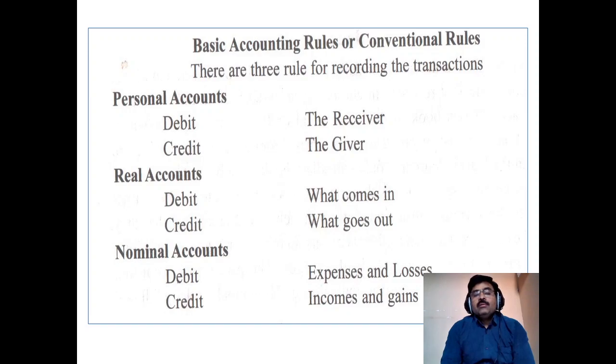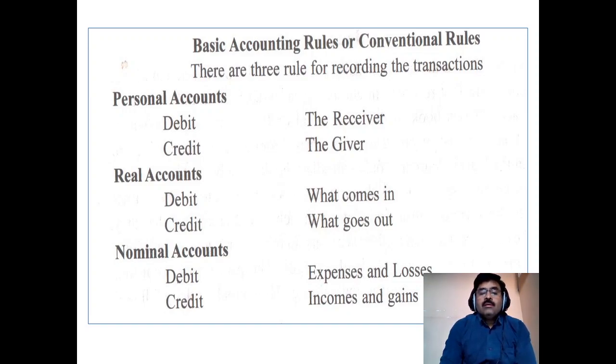For personal account, debit the receiver, credit the giver. Whoever is receiving a benefit from the business entity, this account must be debited. Then if any person is giving any benefit to the business entity, then credit that account.